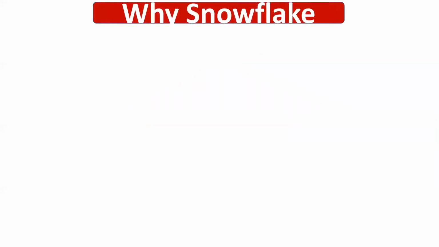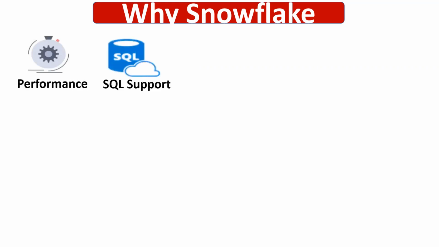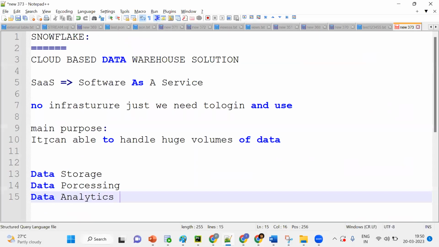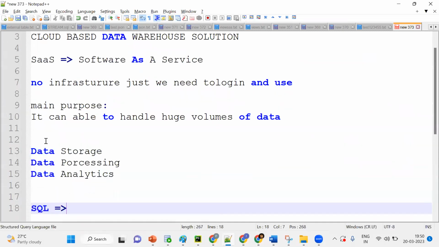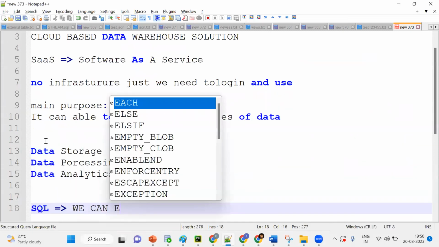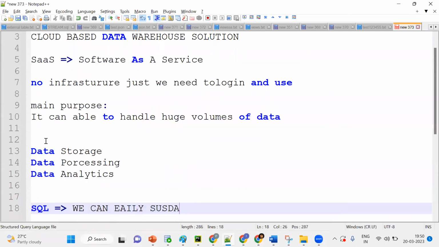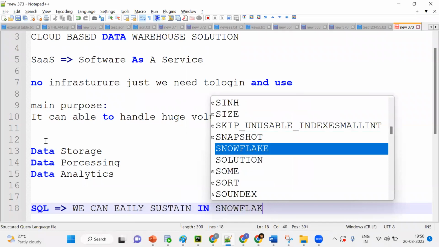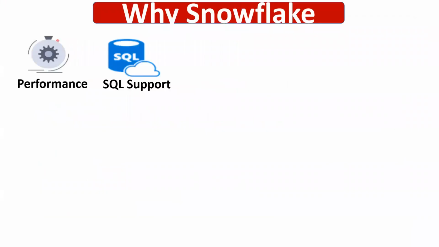Now why are so many companies moving? Why do we need to choose Snowflake? It has better performance and SQL. Remember one thing: if you know SQL, you can easily sustain in Snowflake, because most of the work will be SQL-based. If you have a little bit of knowledge, you can easily run Snowflake.